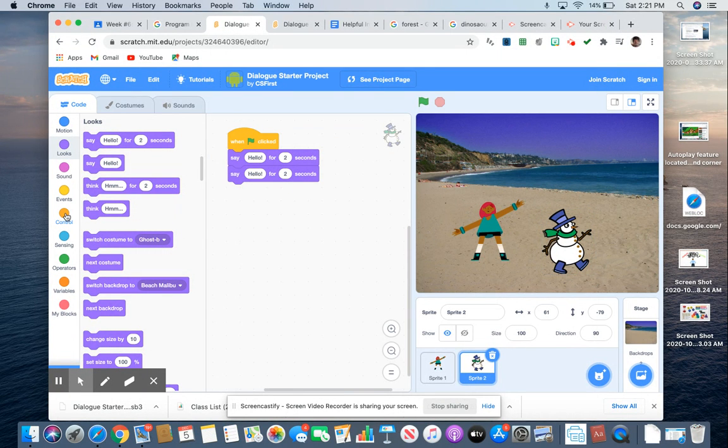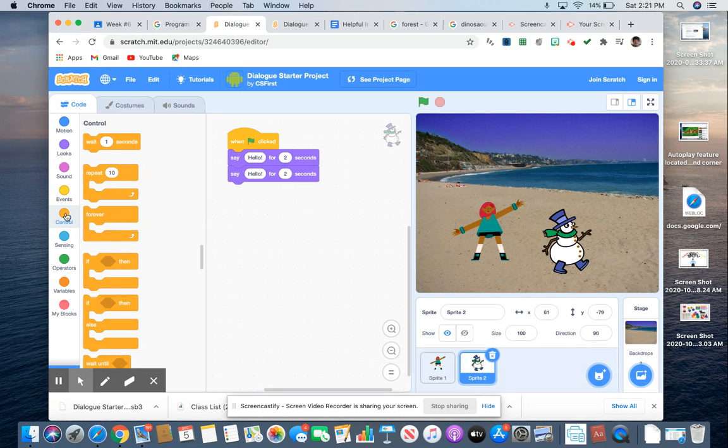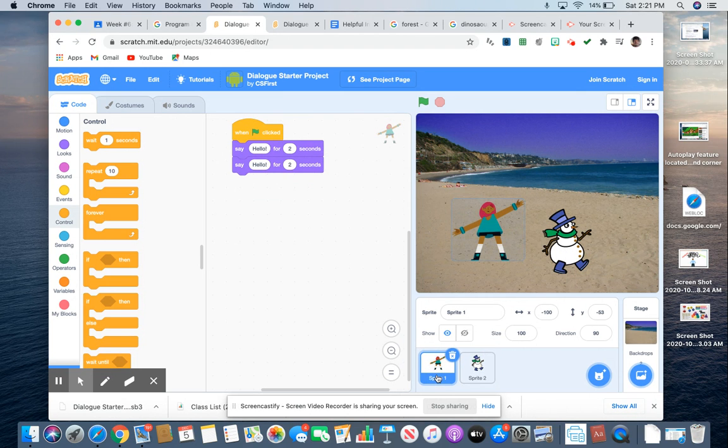If I go to the orange section, it would be a wait block, and I'd say about 5 seconds. You can play with this and troubleshoot as you go. If the snowman waits 5 seconds, it'll be plenty of time, with a 1 second gap after the other character finishes 4 seconds of dialogue.